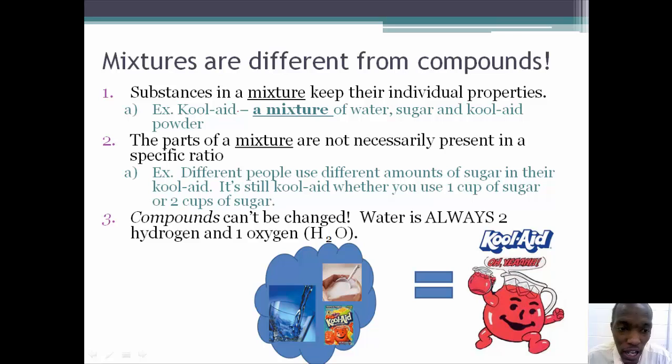Mixtures are different from compounds. Substances in a mixture keep their individual properties. Example, Kool-Aid, a mixture of water, sugar, and Kool-Aid powder. The parts of a mixture are not necessarily present in a specific ratio. Different people use different amounts of sugar in their Kool-Aid. It's still Kool-Aid whether you use 1 cup or 2 cups. Compounds can't be changed. Water is always going to be 2 hydrogen, 1 oxygen. Mixtures you can change and vary, but compounds cannot ever be changed.